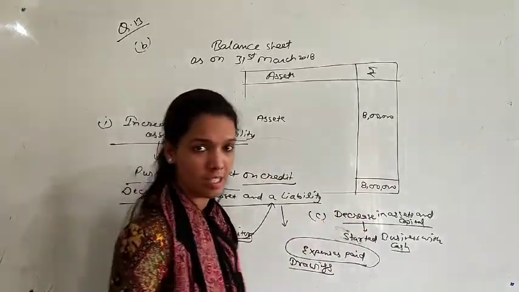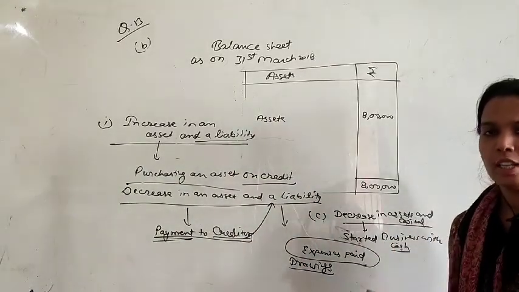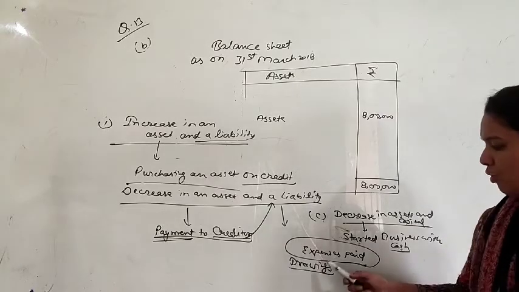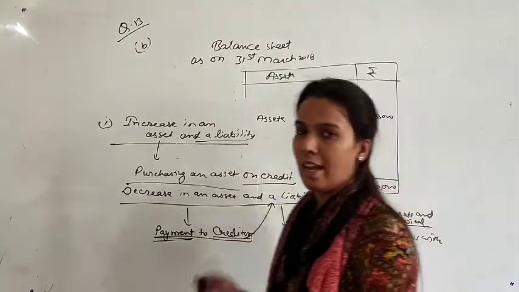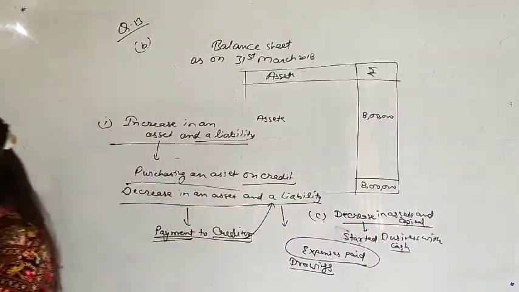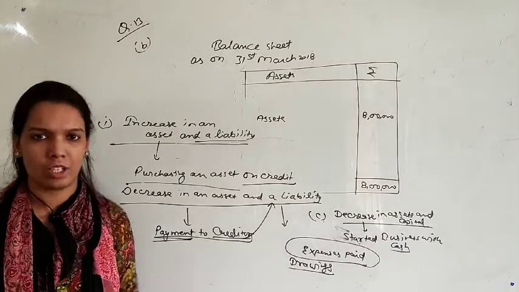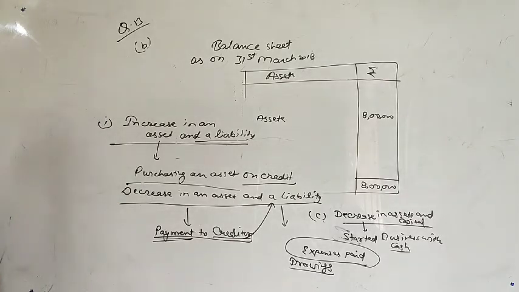How will it decrease assets? The drawing may be in the form of cash, or in the form of any stock, any furniture, any machinery, whatever. So whatever drawing is there in the business, that will decrease your assets and capital also. So this was your question number 14. It was a simple question that you have to give the name of transactions that will increase or decrease your assets, liability, capital, whatever. Okay, let's see the next question, number 16.